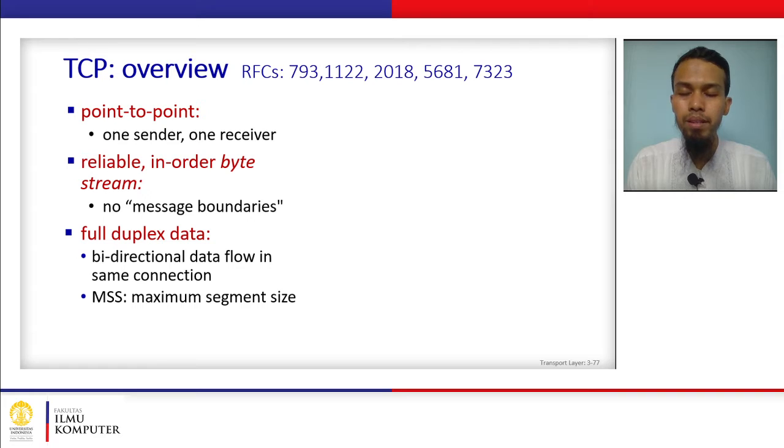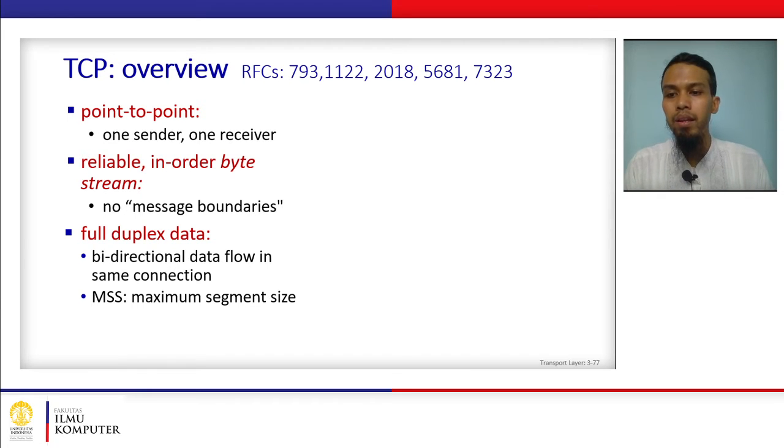As we will discuss later, there are mechanisms to provide reliable data transfer and in-order byte delivery. It is also full duplex, meaning that between, let's say, the client and server, both can send data in the same connection.